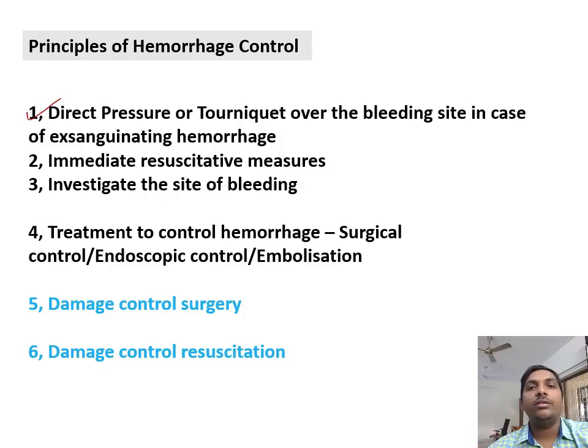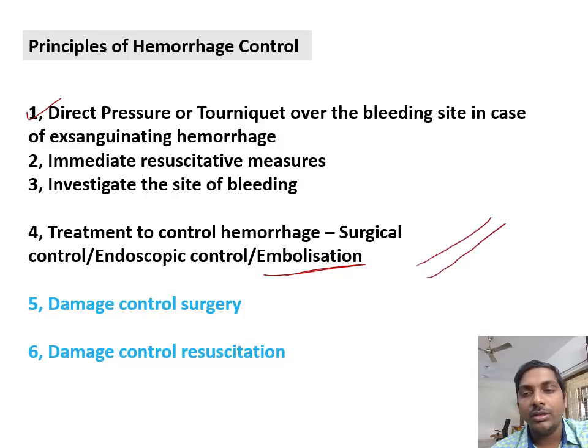And finally, whenever you take the patient for surgery, you need to identify which patient will require surgery, which patient will require embolization. Whenever there are deeper structures where the surgery will be more morbid and it won't be life saving, in such cases you can go for an angioembolization. That is, the artery that is bleeding can be embolized with the help of an interventional radiology approach. So suppose this is the artery that has been injured and it is spurting like this.